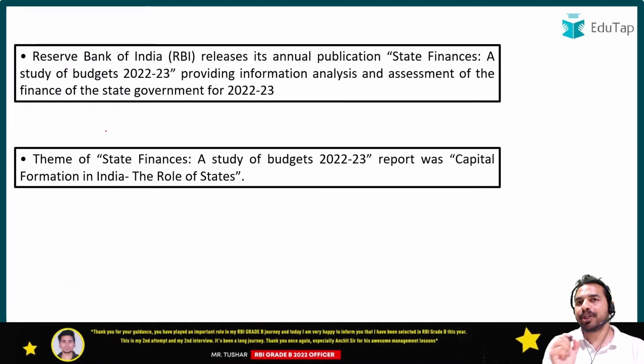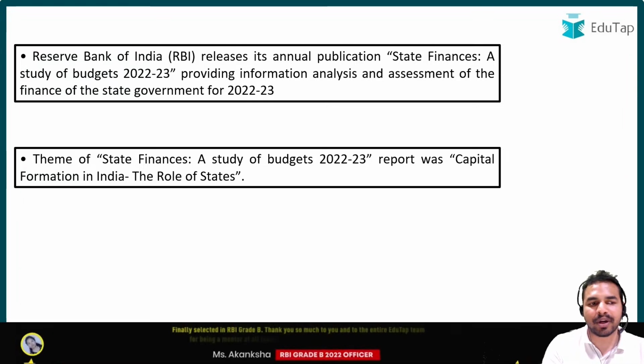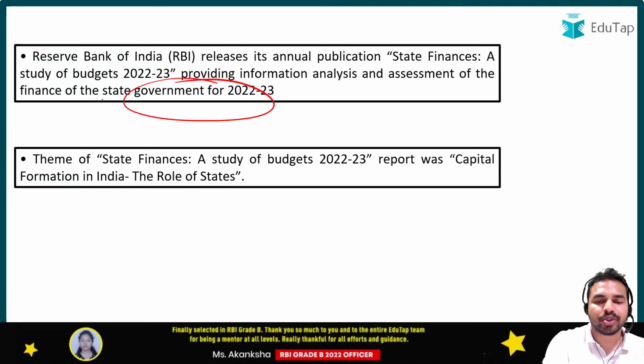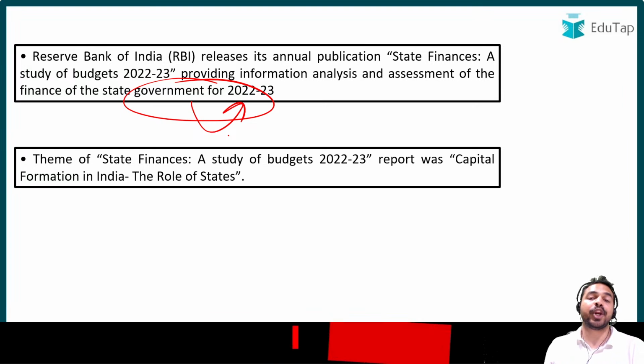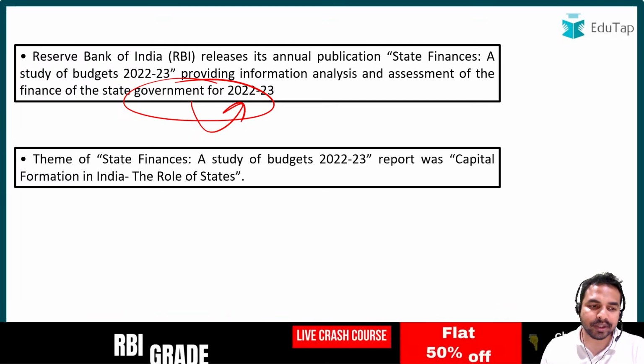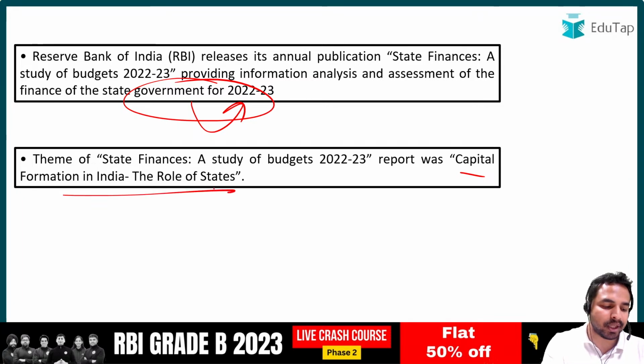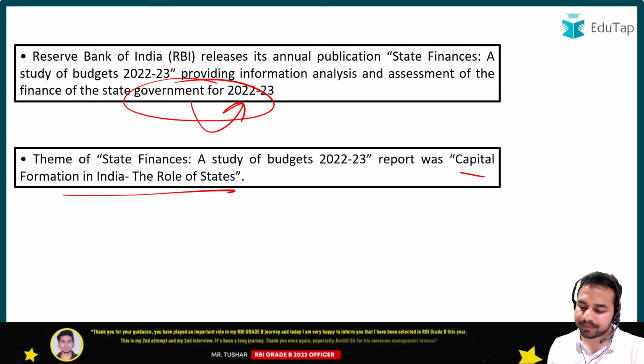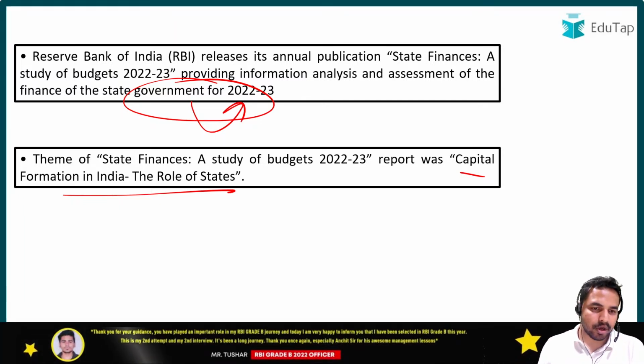Okay, so this report basically gives us analysis and assessment of the finances of state governments. So for the year 2022-2023, it provides us the state finances of the state governments. When we talk about the theme of this report, the theme for this particular report was Capital Formation in India: The Role of States. So the capital formation in India, the role of states, is the right answer to this particular report.